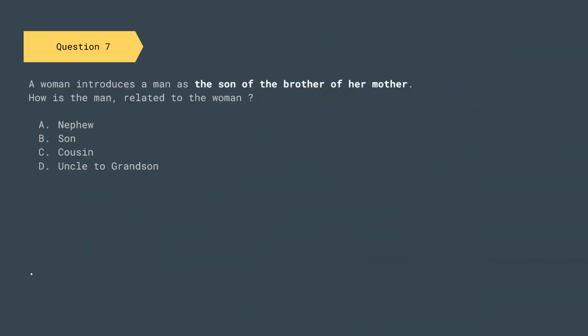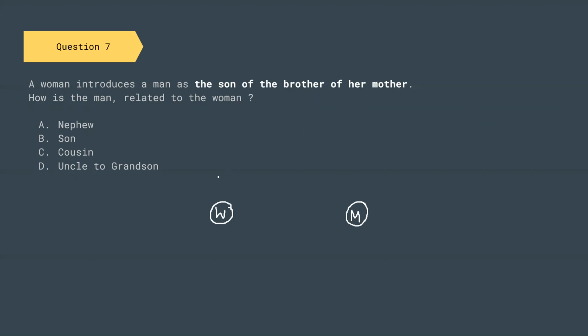Now let us move on to the next question, that is question number 7. This is a question from blood relation. That means you have to tell how one person is related to another person. A woman introduces a man as the son of the brother of her mother.